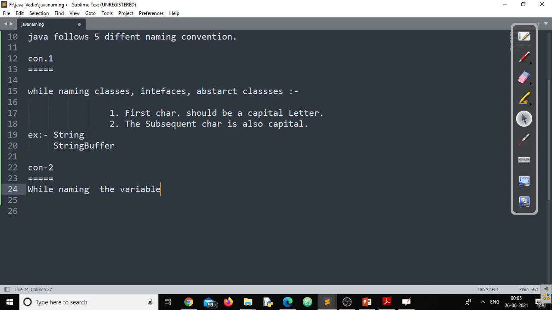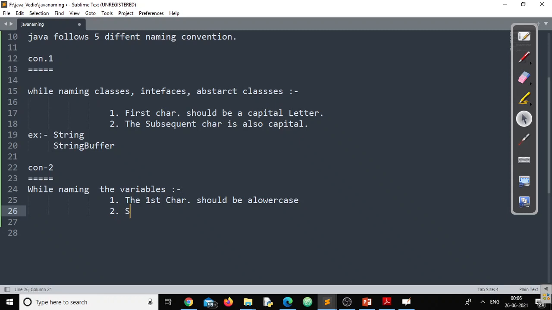While naming the variables, what rules does it follow? Rule number 1: the first character should be a lowercase character.